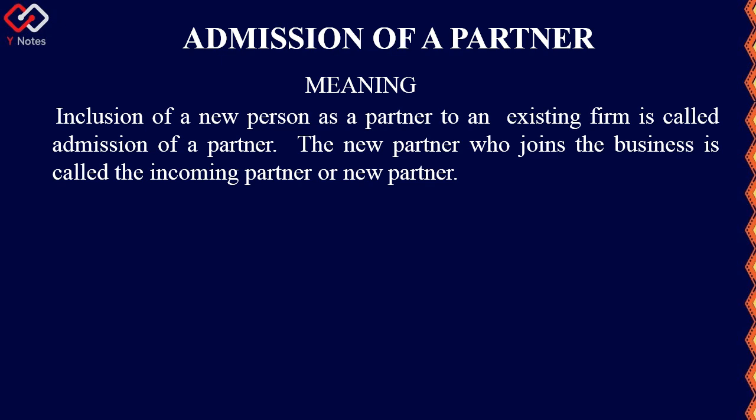Inclusion of a new person as a partner in an existing firm is called admission of a partner. The partner who joins the business is called the incoming partner. He is coming in, so he is called the incoming partner or a new partner. For example, there are two persons jointly doing a partnership business, A and B, where C is a person who comes newly to the business with some capital. Then C is called the incoming partner.